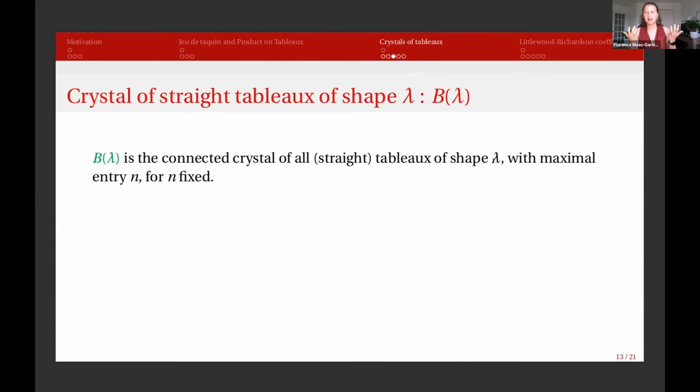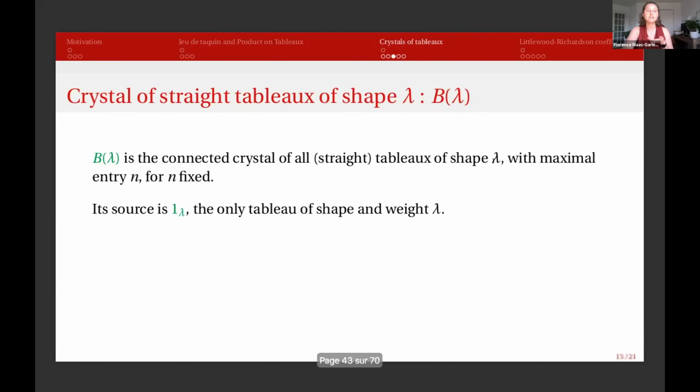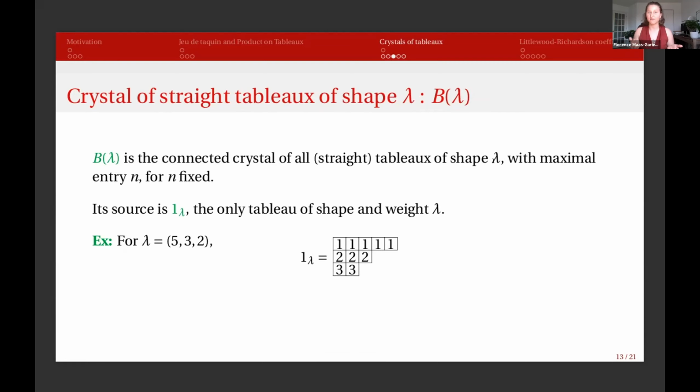But what we can realize is that even if we let n become bigger, it will always be a connected crystal with only one source. And the source will be the same for whatever n we pick. This source will be noted 1 lambda. It's the only tableau of shape and weight lambda. For example, if we have lambda equals 5, 3, 2, there's only one way to fill this shape with 5 1s, 3 2s, and 2 3s with respect to the rules on rows and columns.